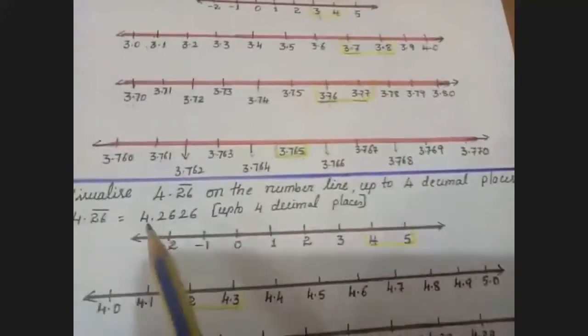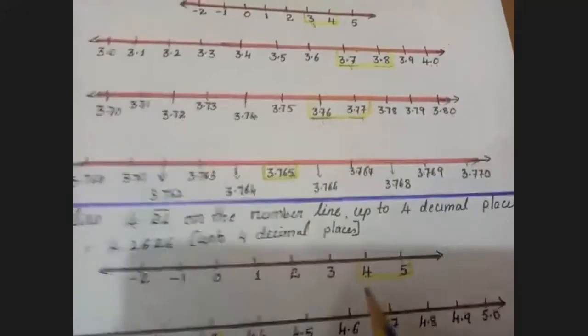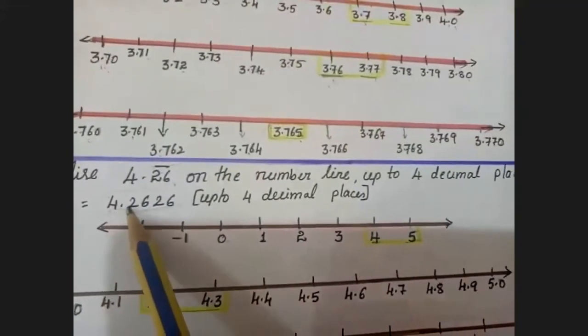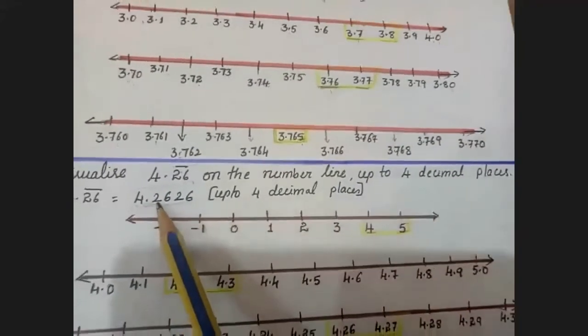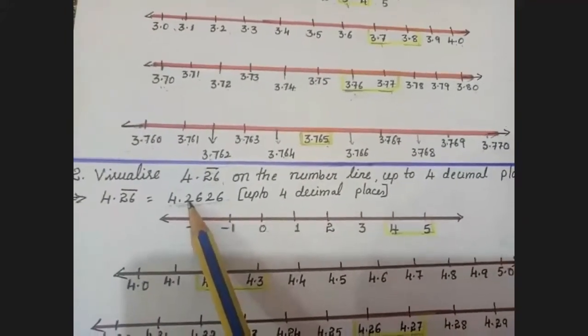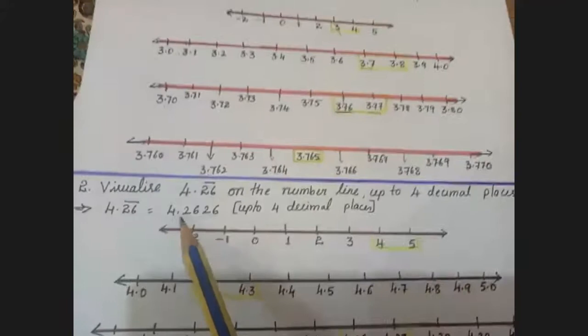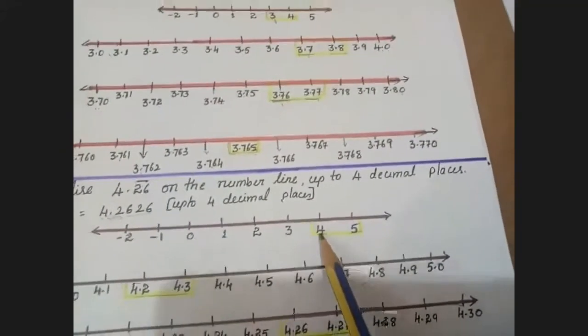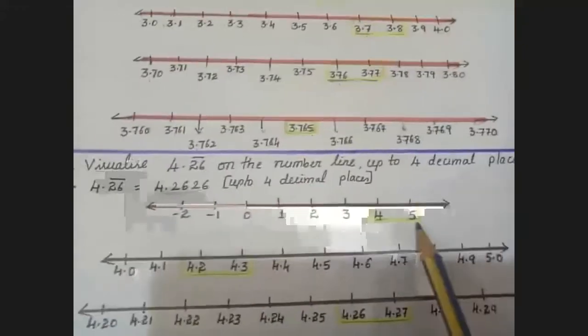So here I want before the point, which is 4. So I'm taking 4 here. Now I'm taking 4.2, the first decimal part, the 10th place. This 4.2 lies between 4 and 5, between 4.0 and 5.0.